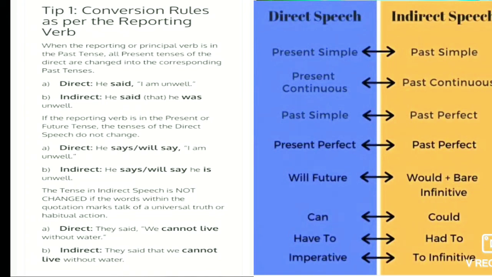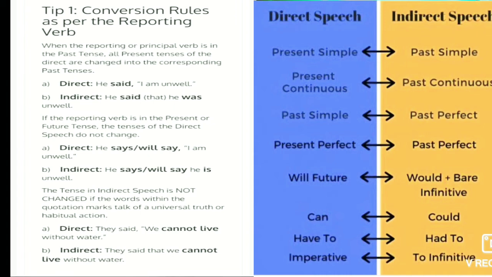What are the rules? The first rule is that when the reported verb is in the past tense, then the change of tense will happen. The past tense we have to change. Simple present will change to simple past, present continuous will change to past continuous, simple past will change to past perfect, and will or future will change into would, can will be could, have to, had to, imperative to infinitive.